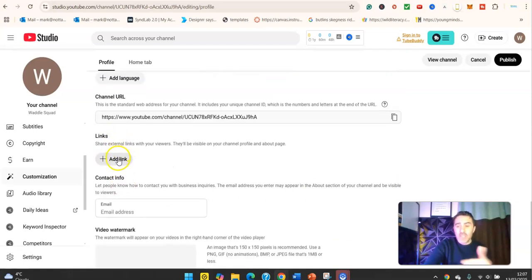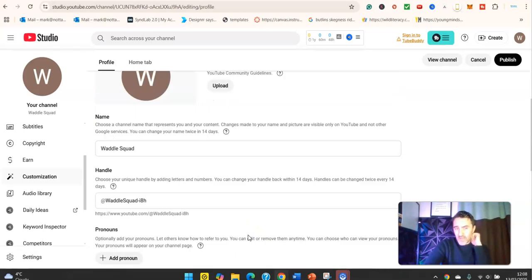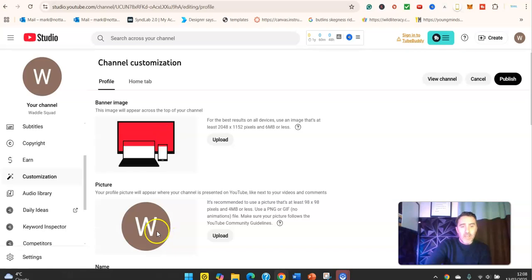Now down here we've got links. So if you have a website, you can put your website links in here. If you've got affiliate links, you can put that in. You've got email if you want people to contact you via email. I don't bother with any of that. And you can also upload a watermark. So for here, we would need a banner and a picture.